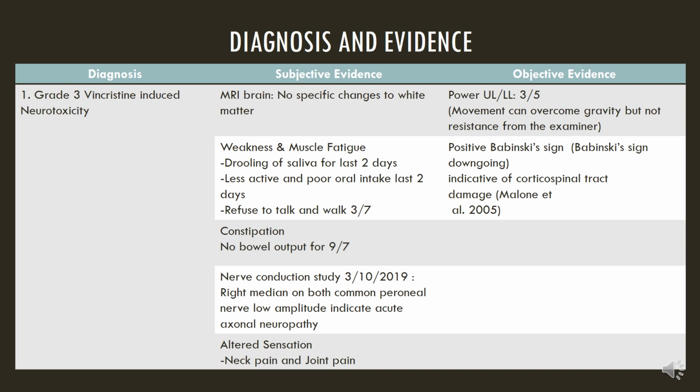For subjective evidence, MRI brain of patient shows no specific changes to white matter. Patient has weakness and muscle fatigue, constipation which is common with the use of vincristine, and other sensations such as neck pain and joint pain. For objective evidence, the power limb score is 3/5. Patient has positive Babinski sign which may indicate corticospinal tract damage.